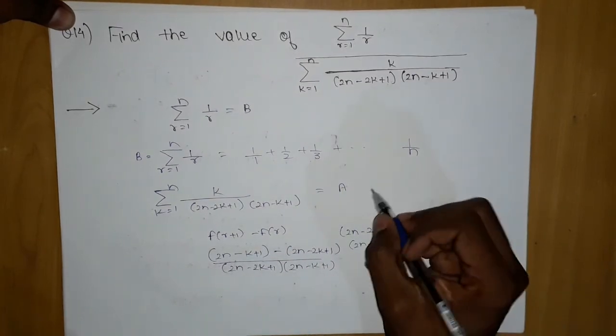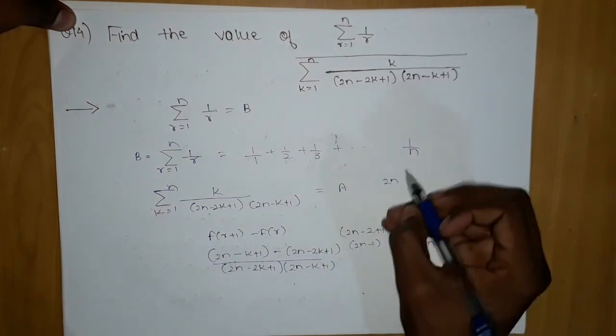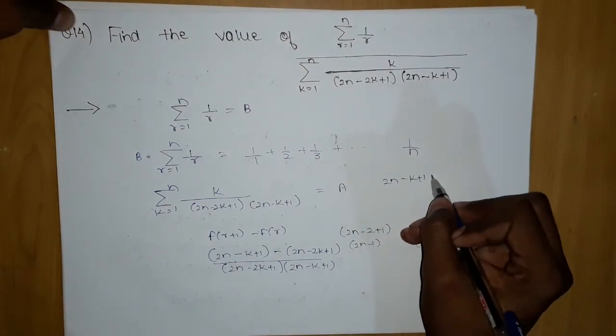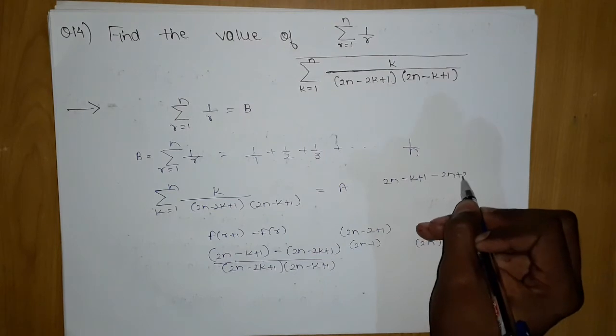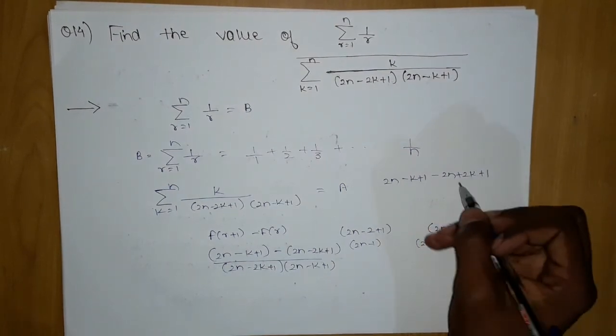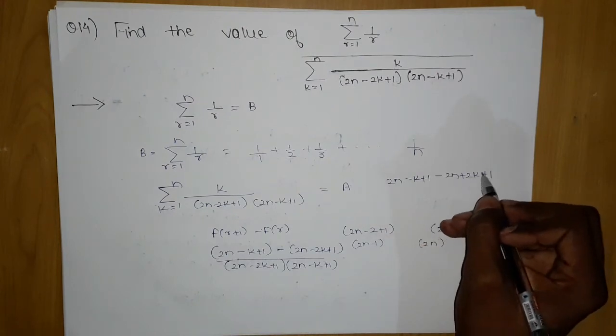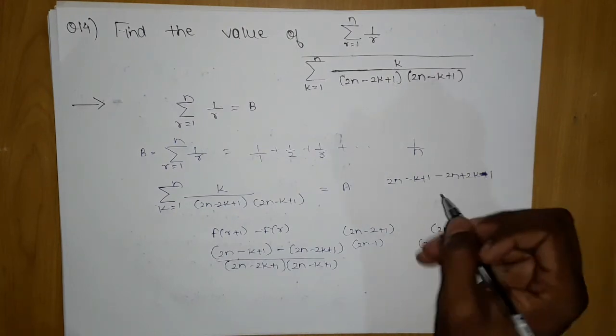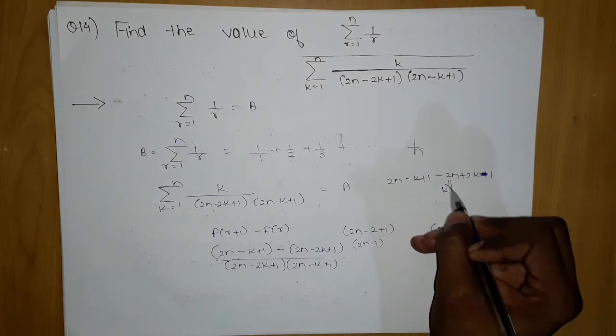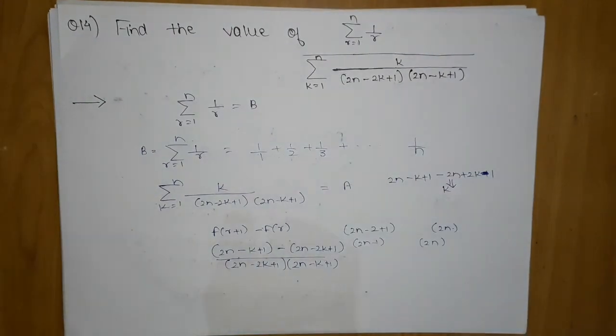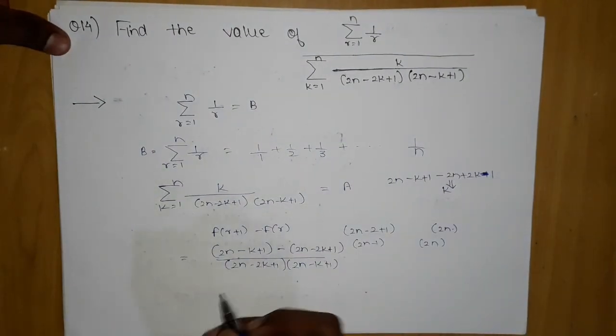One more thing, now let's check whether this gives us k or not. If not, then we have to do manipulations. 2n minus 2k plus 1, and this will become minus. Okay, then we are getting k, so we don't need to multiply and divide by some number. So what is our next step? Let me take the next page.